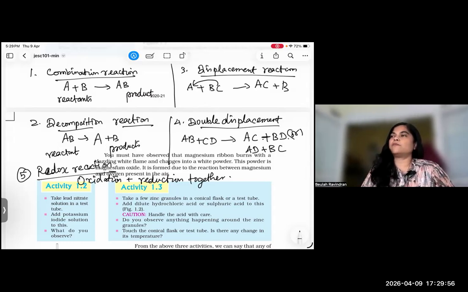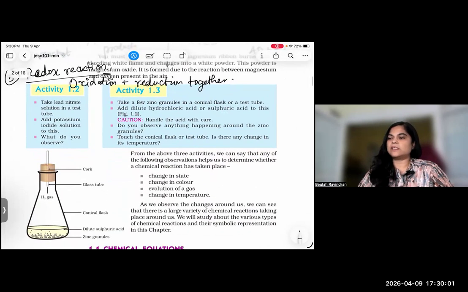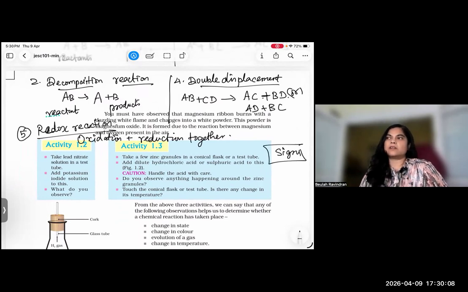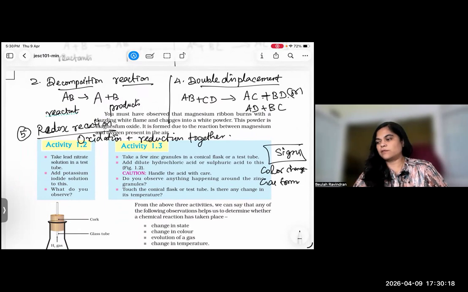So what are the signs of reaction we can say? If a chemical reaction takes place, what are the signs? Signs that can be seen. Color change, right? There must be a color change. Then gas formation, gas is formed. Then temperature change. Mass will not change, right? It has to be balanced.